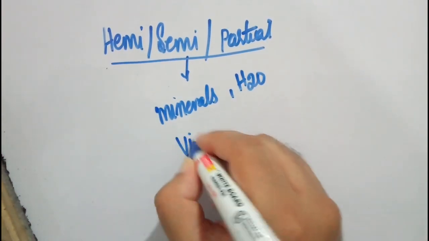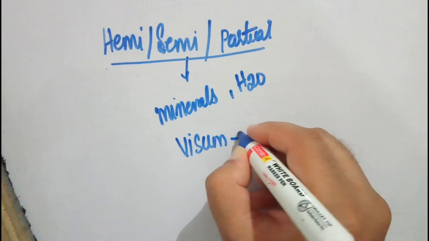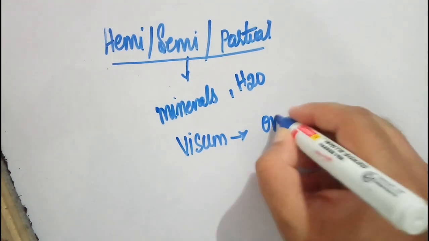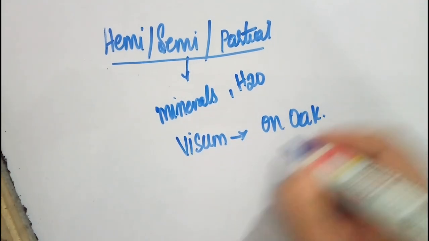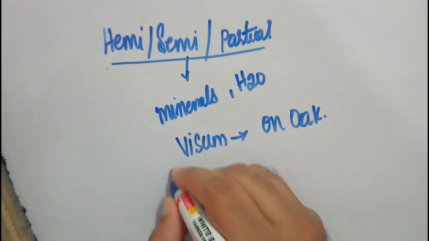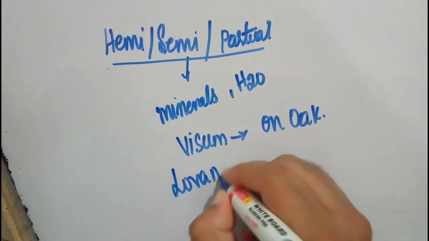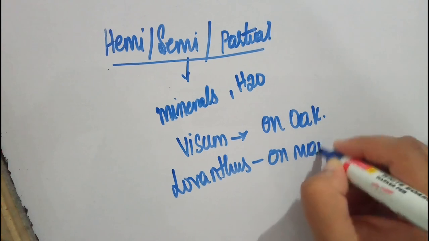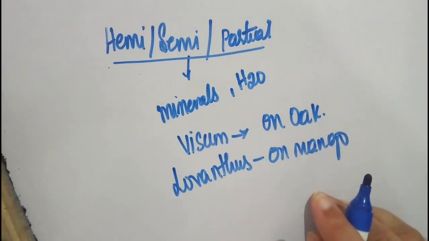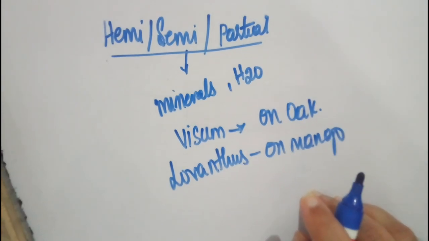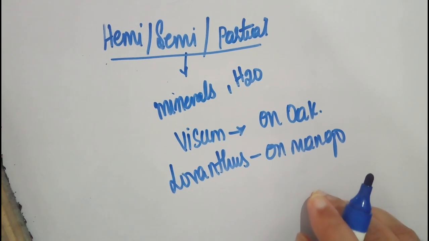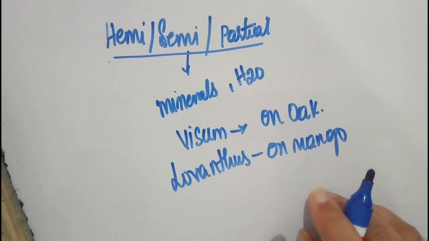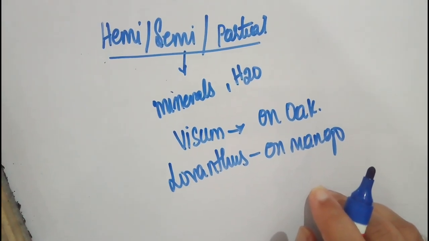Best example is Viscum. Viscum is a partial parasite on oak tree. Next example is Loranthus. Loranthus is a partial parasite on mango. So let us move forward. This is about the hemiparasites or partial parasites.